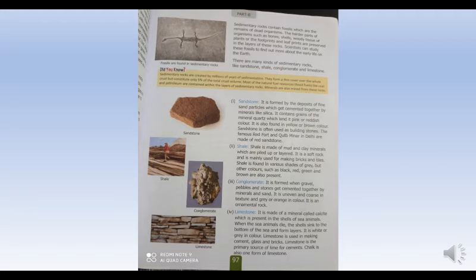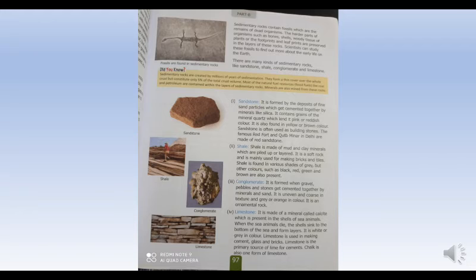Now, sedimentary rocks contain fossils which are the remains of dead animals and plants. The harder parts of organisms, such as bones, shells, woody tissues of plants, or the footprints and leaf prints, are preserved in the layers of these rocks.